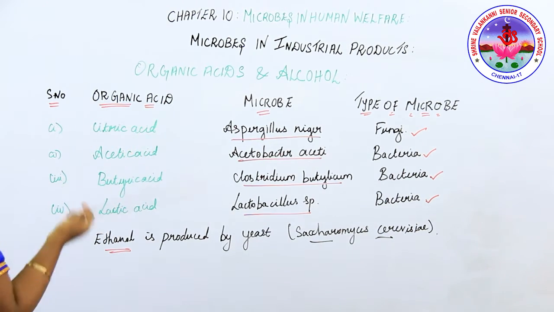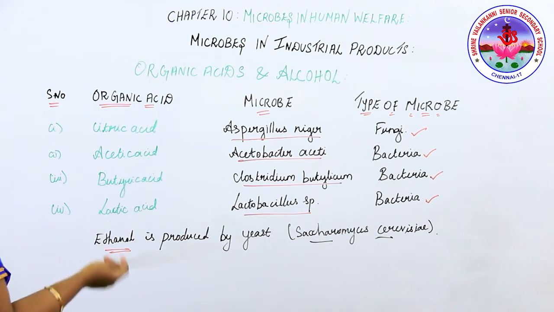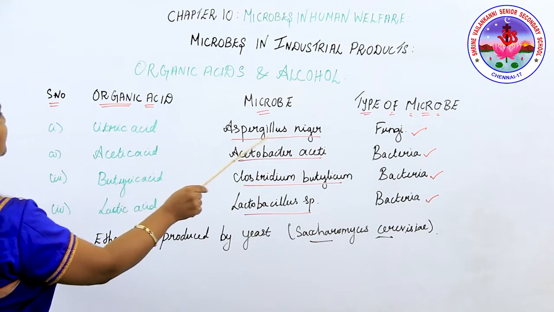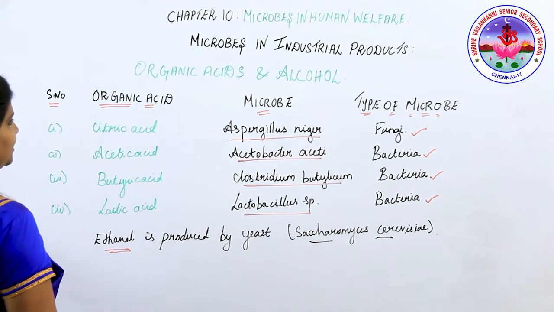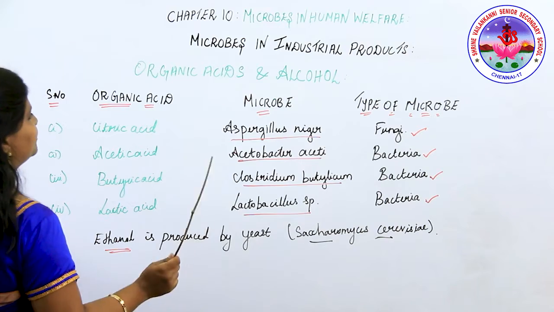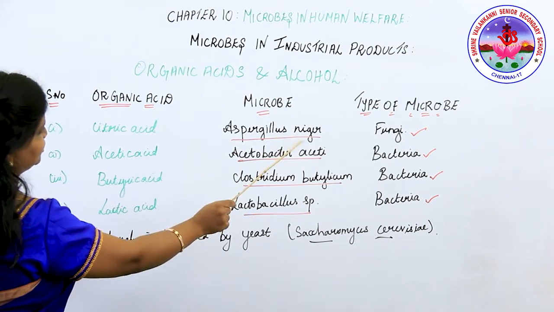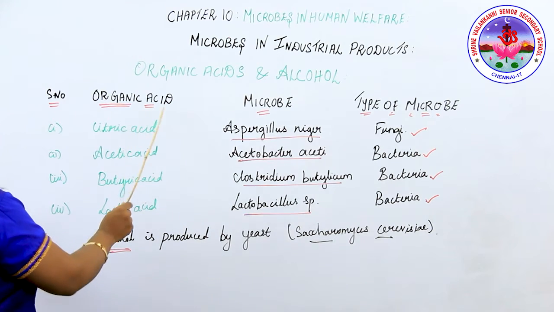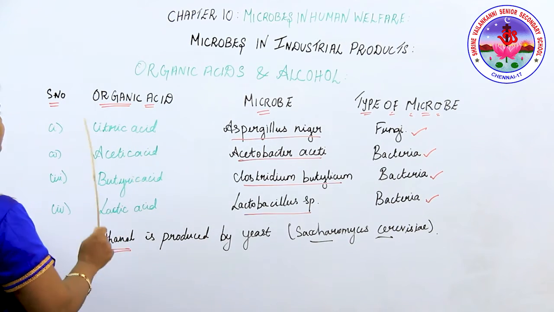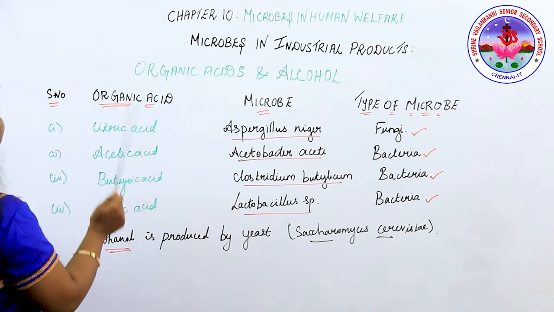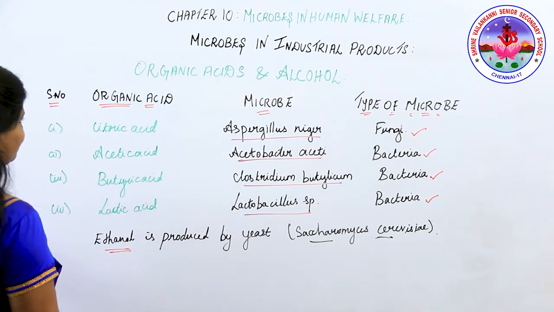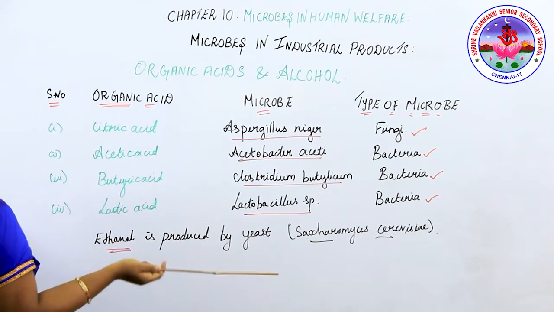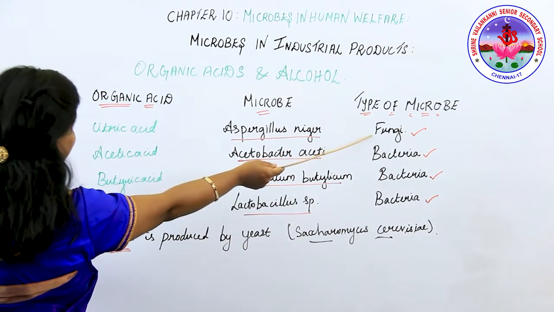This is the production of the organic acid called citric acid. Where are we going to extract this from? From the microbe called Aspergillus niger. I repeat the term, Aspergillus niger. So what is this Aspergillus niger? It is a fungi. I repeat again: the organic acid we target to produce is citric acid. Where are we getting the citric acid? From the microbe called Aspergillus niger. What is the type of microbe? Yes, it is a fungi.